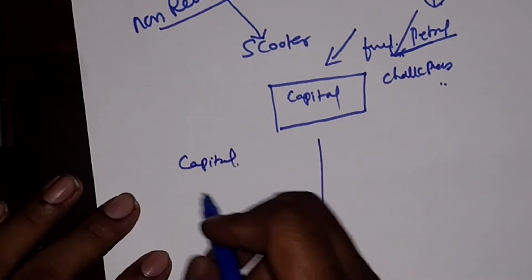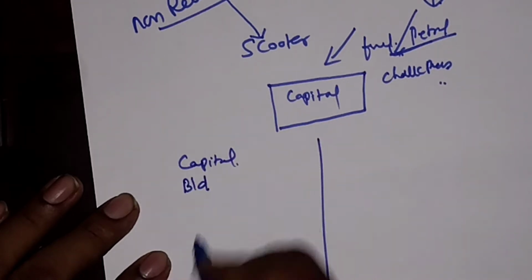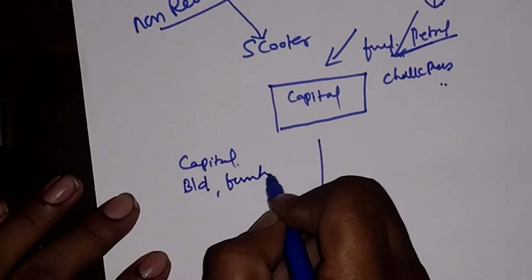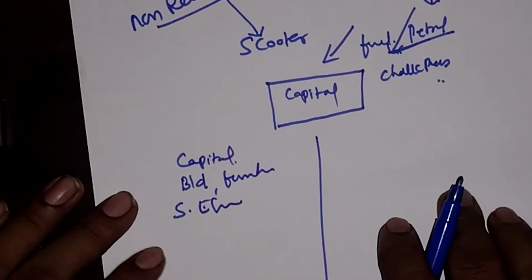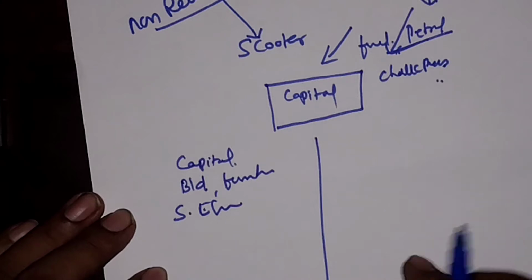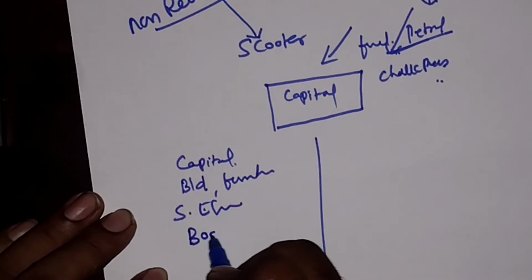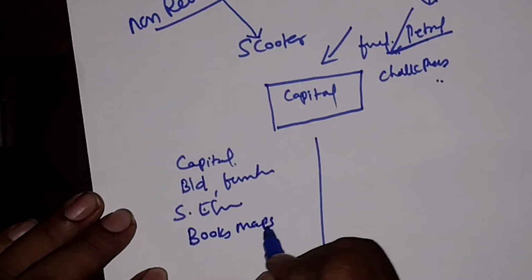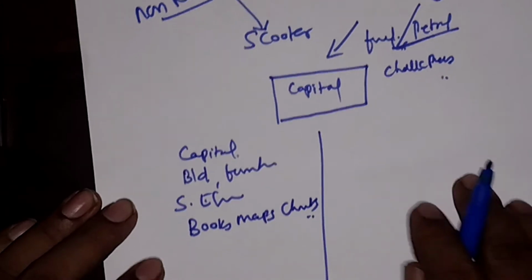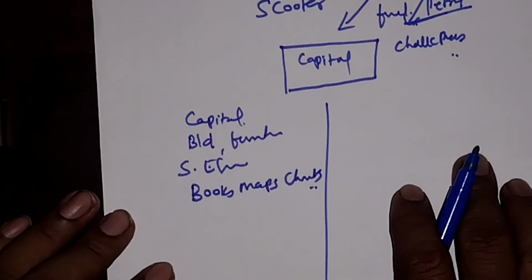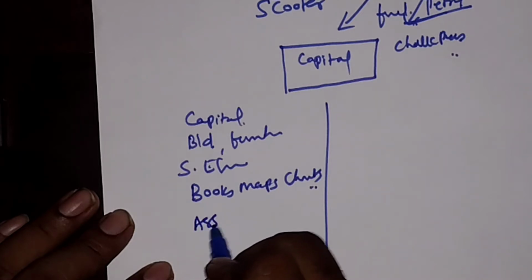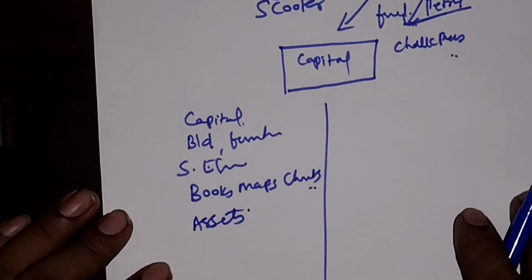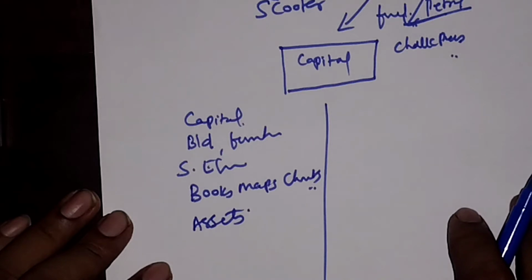Example of capital expenditure. Let us take the example of building, furniture, the sports equipment which has been purchased for the sports club, and in terms of the libraries, the books, maps, charts. That is the capital expenditure, and any other assets which have a long life, all that will come under the capital expenditures.